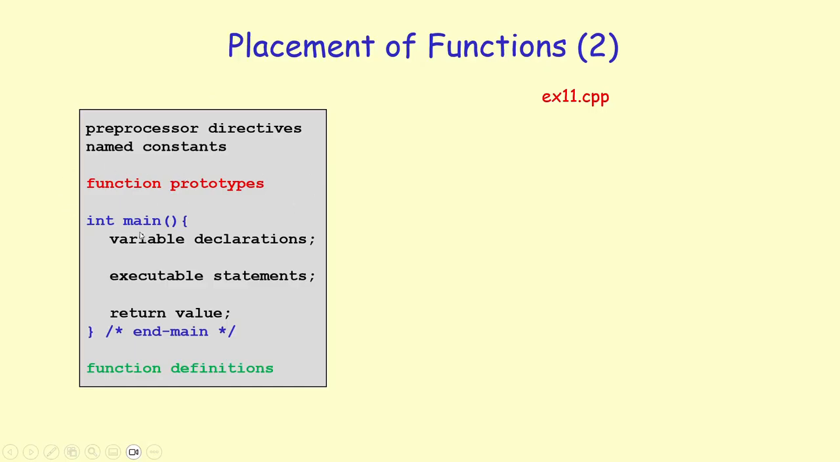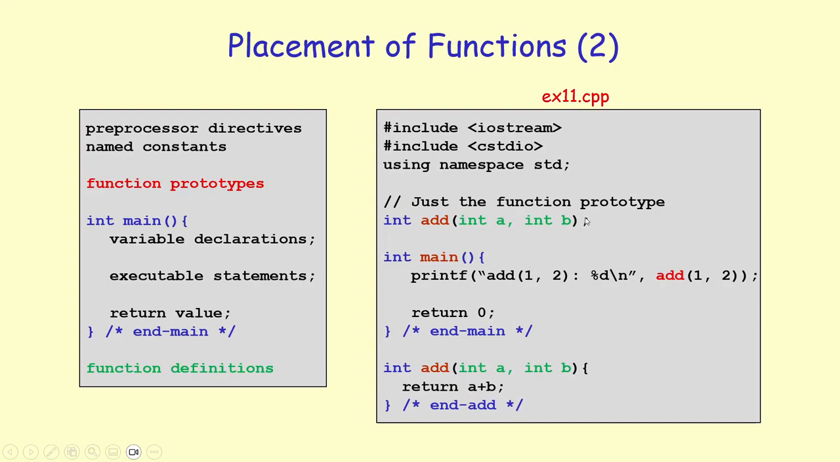An alternative, and usually the preferred way to place the functions within your file, is to put the function prototypes before the main function and the implementation or the definitions of these functions after the main function. Here is the same example as before, where we have an add function, but this time I am putting only the function prototype before the main without the body. As you can see, this is the function prototype: the return type, integer, the name, and the parameters. And the body is empty, meaning that I only put a semicolon at the end.